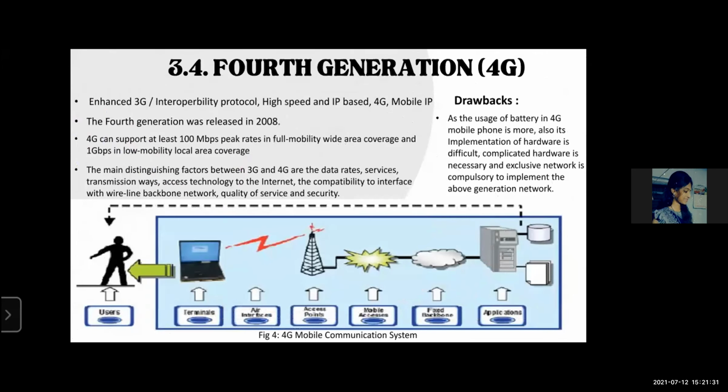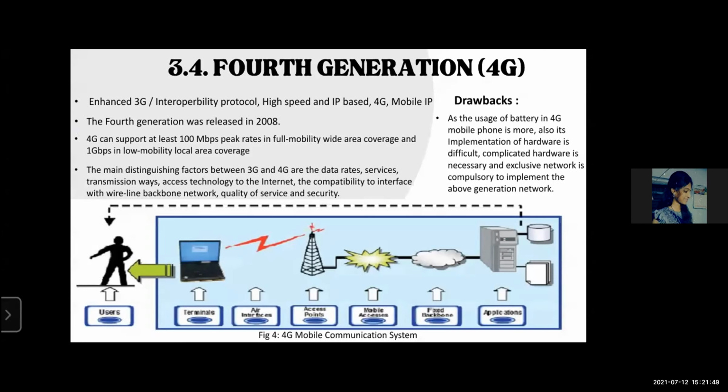Fourth generation. The fourth generation was released in 2008. 4G can support at least 100 megabits per second peak rates in full mobility wide area coverage, and 1 gigabit per second in low mobility local area coverage.